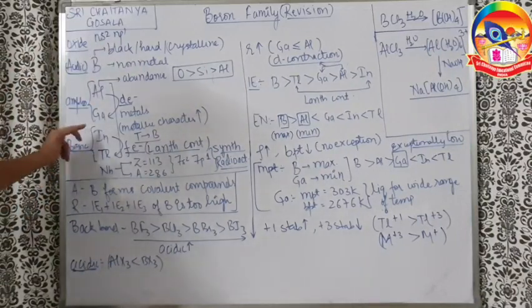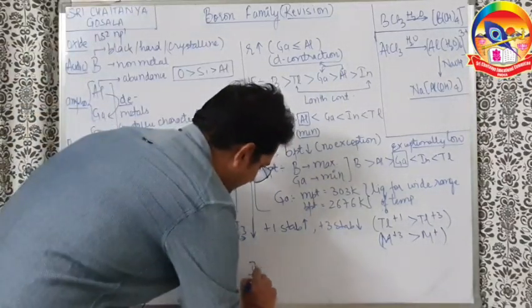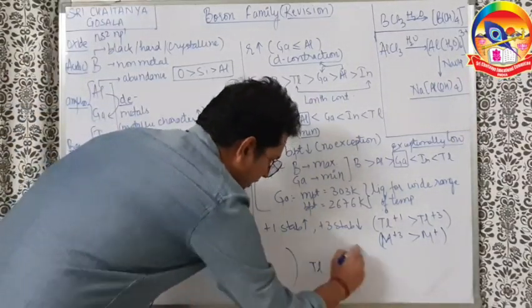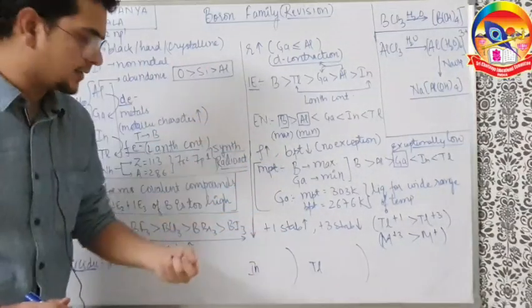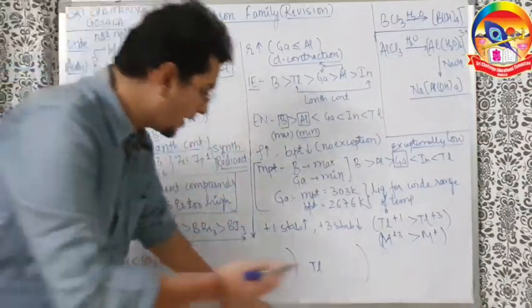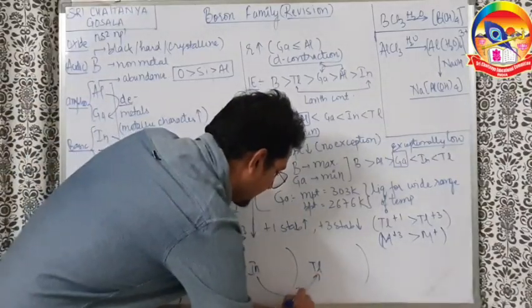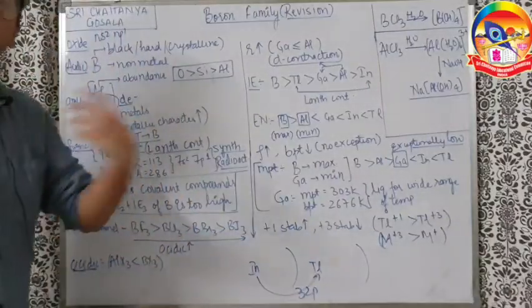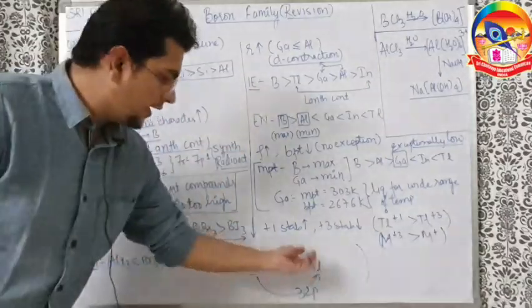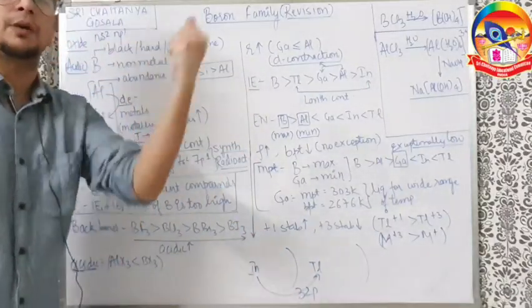Out of indium and thallium, let's say this is indium, this is thallium, this is the valence shell, and both have almost the same radius. Thallium is a little larger in size, but from indium to thallium there are 32 extra protons. So thallium has 32 more protons than indium, and the nucleus of thallium is much more powerful.